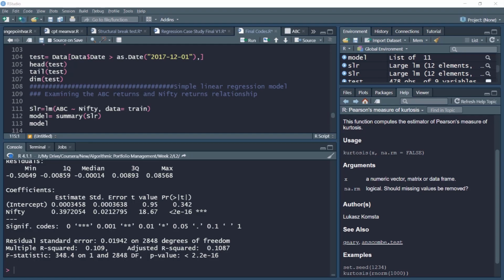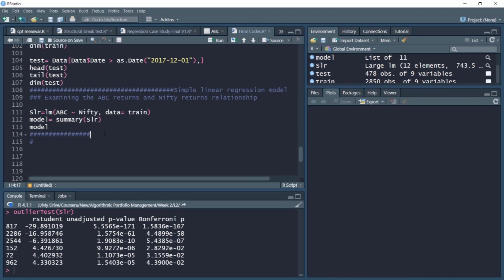In fact, this is a simple linear regression algorithm because we are using only one variable, which is Nifty. So now that we have trained our simple linear regression algorithm on the training data set, we will examine the efficiency of this model in subsequent videos. We'll examine some of the econometric issues that this model may face and how to deal with them. In the next video, we'll start with the residual diagnostics of the model.